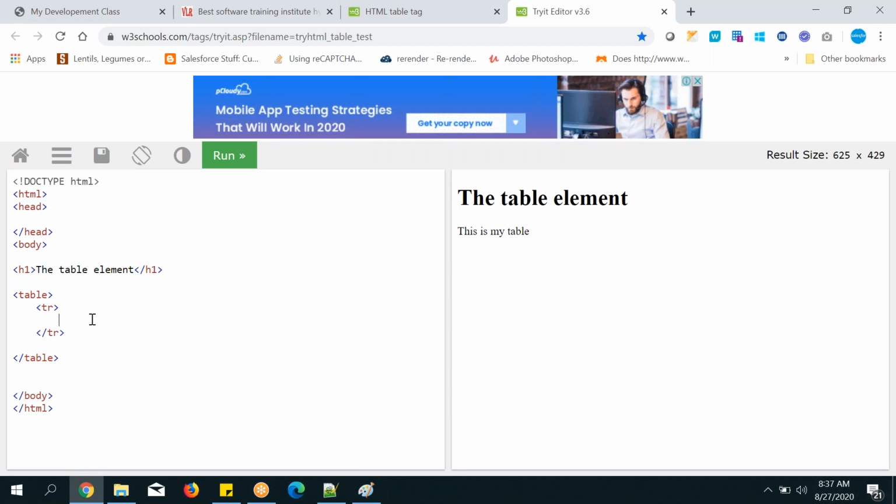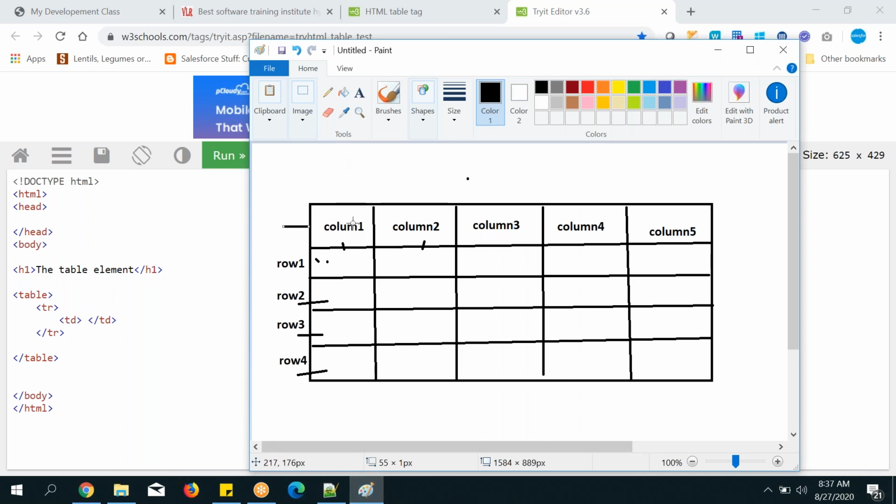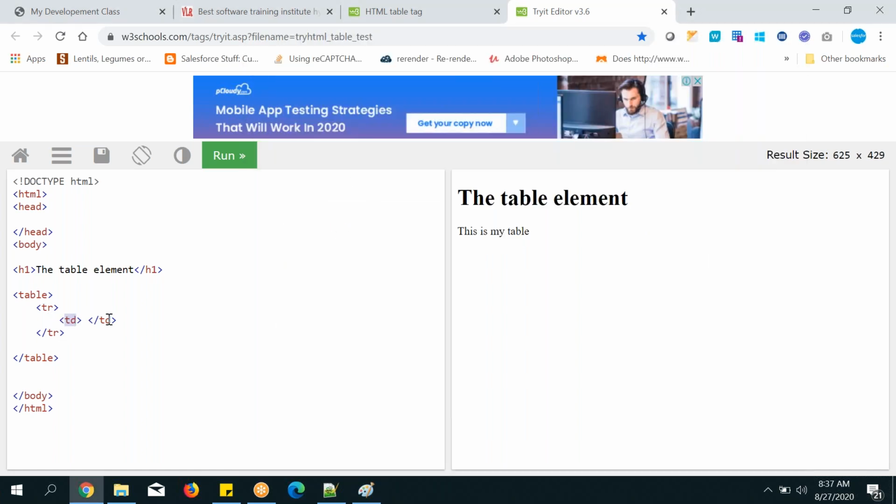Next, TD. Open it and close it. Table definition is nothing but a column. So the syntax is TD. You can use this tag for that, right? And write here column 1. So that's it, and run it, and you can see column 1.